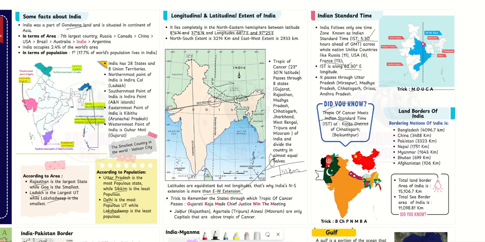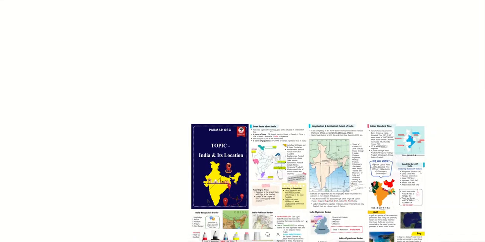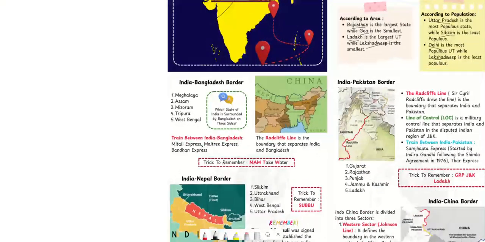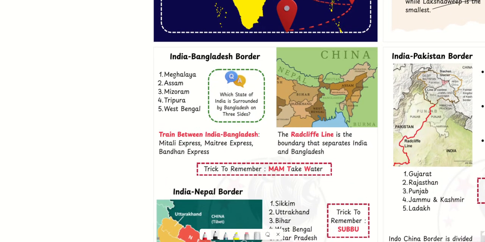Now, land border. It passes through Bangladesh, China, Pakistan, Nepal, Myanmar, Bhutan, and Afghanistan. You can remember it as Bachpan mein MBF. Total land border is about 15,106.7 kilometers, and total sea border is 11,098 kilometers. Now, if we see the first border and the longest border, that is India and Bangladesh.